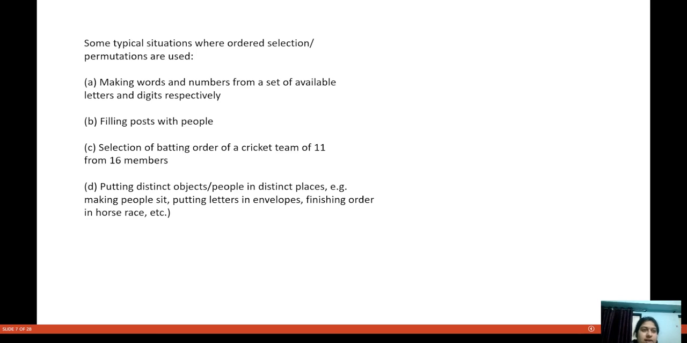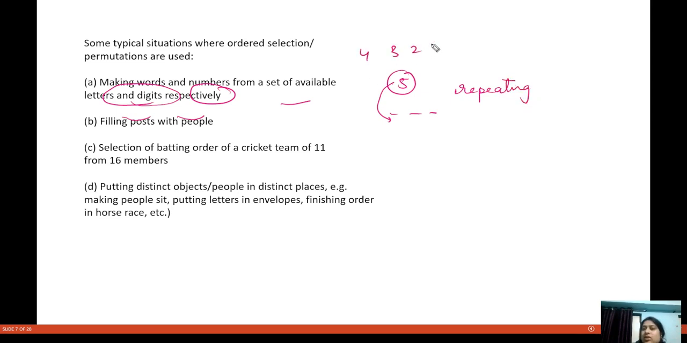Now let's move on to our next concept. What are the situations in which we use permutation? We use permutation in making words and numbers from a set of letters or digits available. For example, you are given 5 digits and you have to make a 3 digit number. In how many ways can you do this if no digit is repeating? You are given 4, 3, 2, 1. If no digit is repeating, in how many ways can we do this?